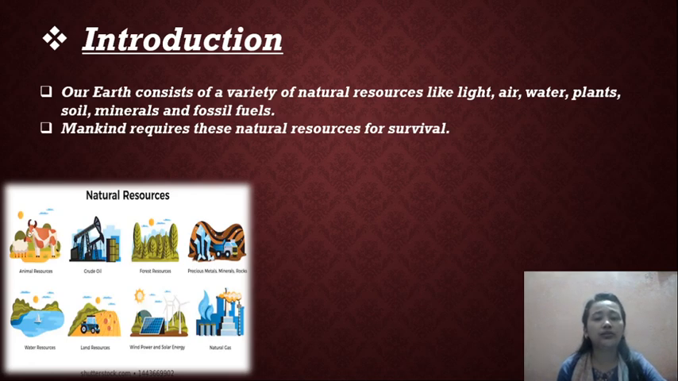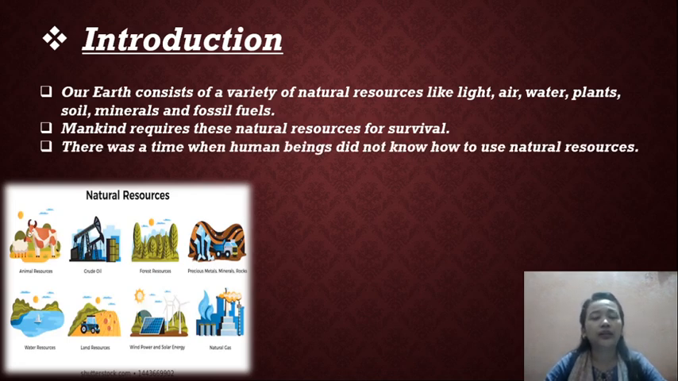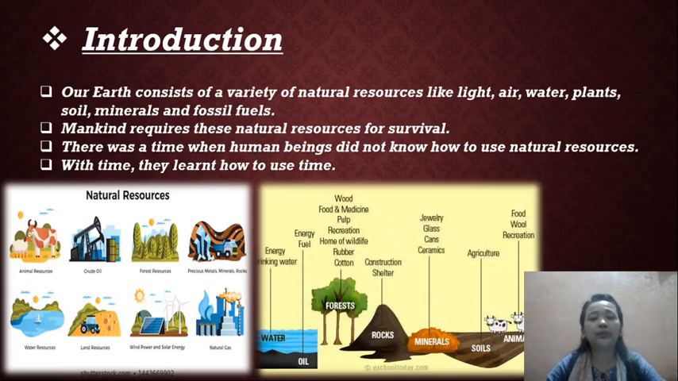Mankind required those natural resources for several times. There was a time when human beings did not know how to use natural resources. With time they have learned how to use them. In the earlier time, humans did not know how to use natural resources, but later on, as time passed, they learned how to use them. For example, you can see in the image the energy and drinking water.